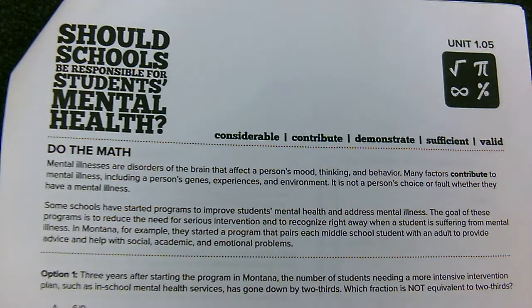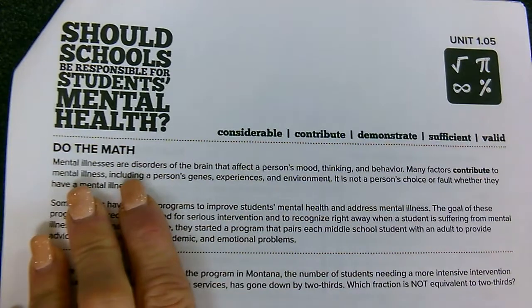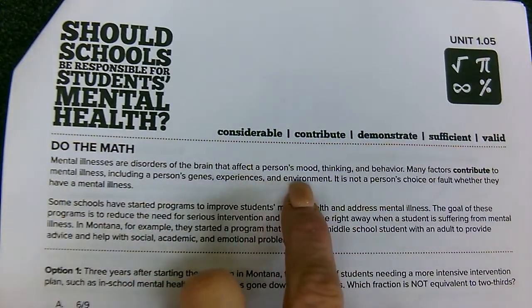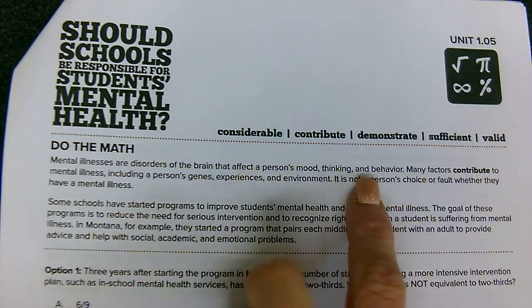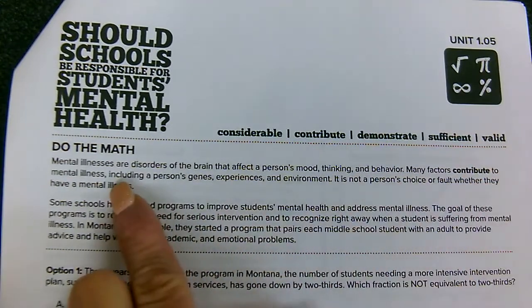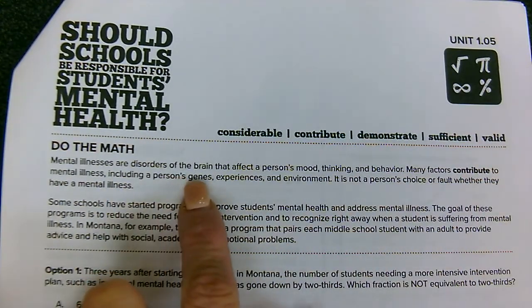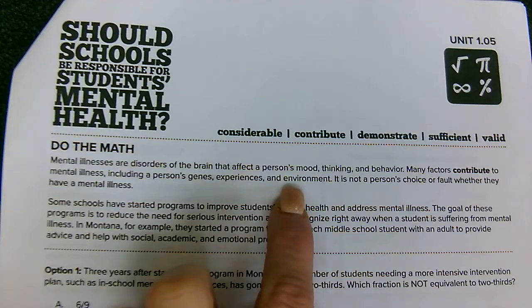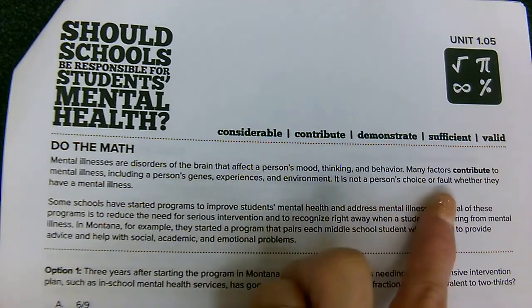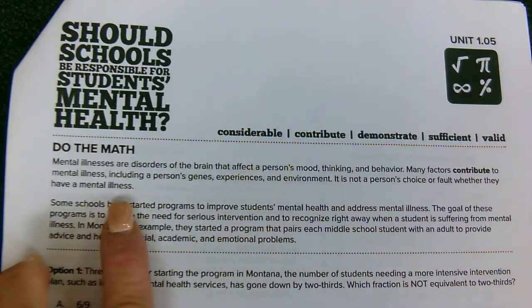Unit 1.05, SERP. Should schools be responsible for students' mental health? Let's do the math. Mental illnesses are disorders of the brain that affect a person's mood, thinking, and behavior. Many factors contribute to mental illness, including a person's genes, experiences, and environment. It is not a person's choice or fault whether they have a mental illness.